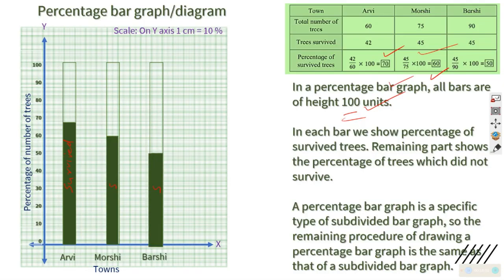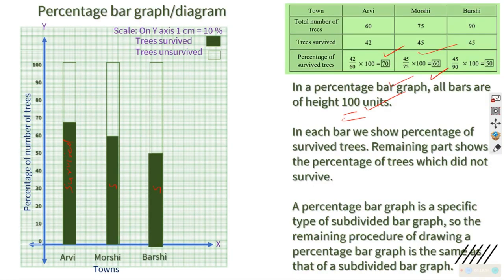So the dark green colored is survived, and the one which is transparent is not survived. Percentage of survived is very clear. It is 70, 60 and 50, and I will put the detail here. Trees survived is green colored and unsurvived is transparent. This kind of representation is easier to understand because it is in percentage.